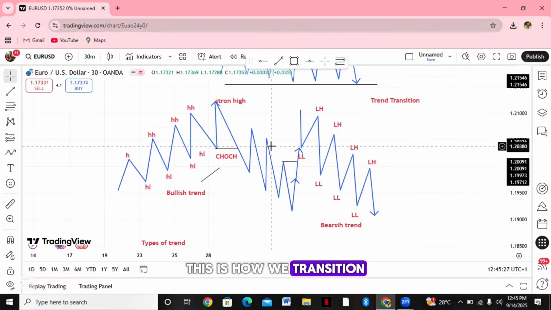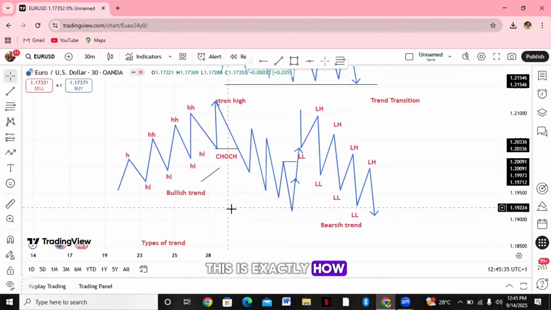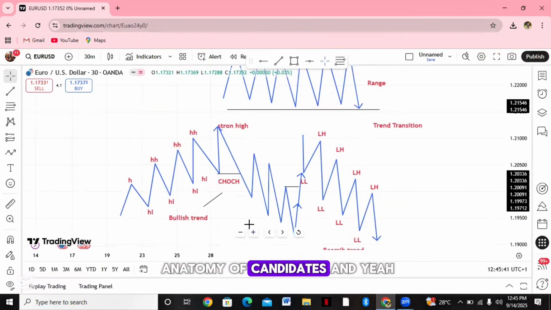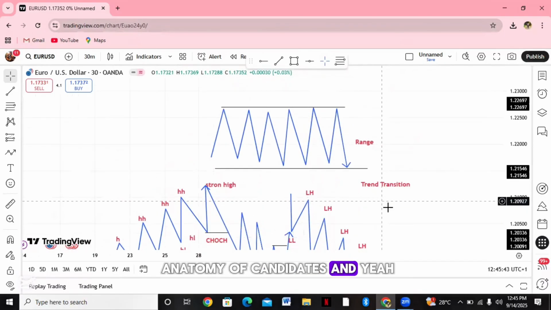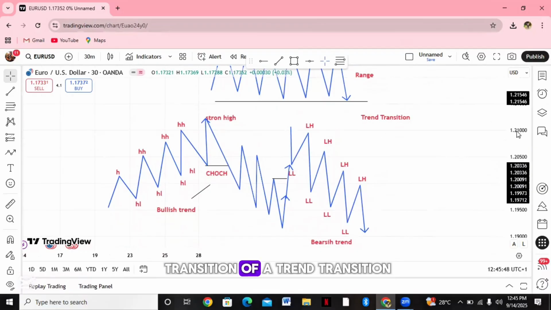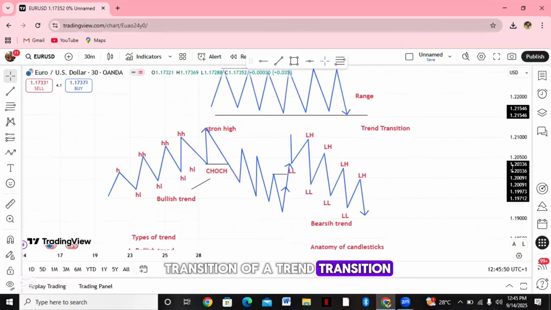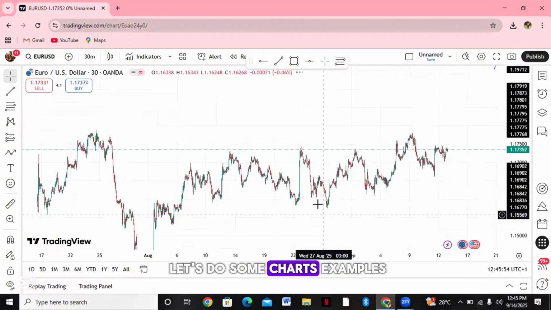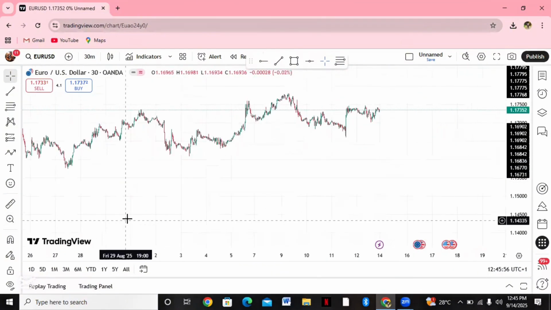This is how we transition from one trend to another trend. This is exactly how we transition. We've talked about the types of trend, talked about the anatomy of candlesticks, and we talked about trend transition. So for the candlesticks, let's do some chart examples.